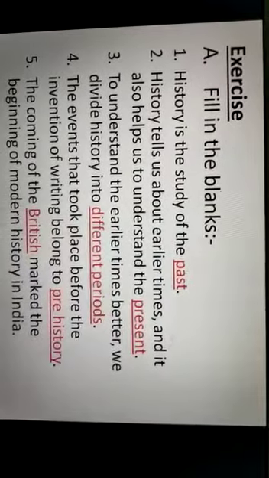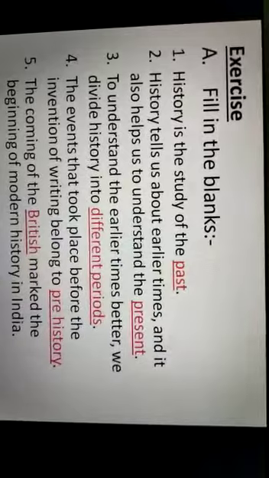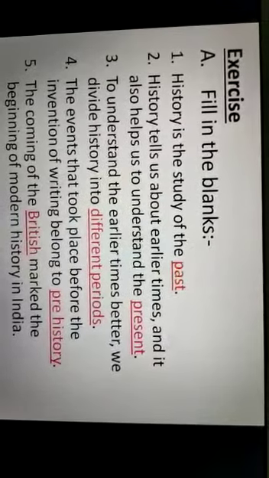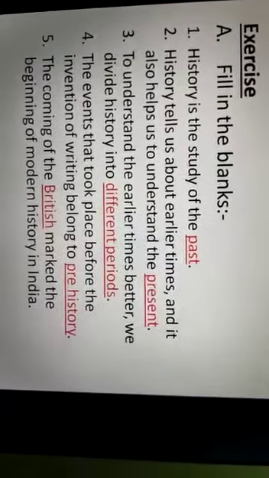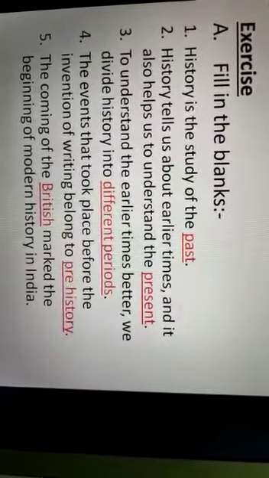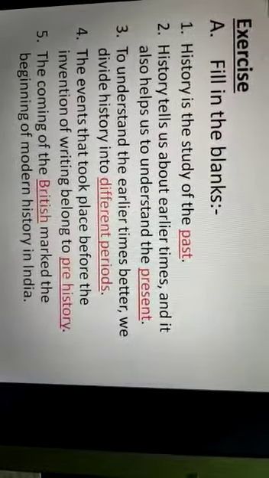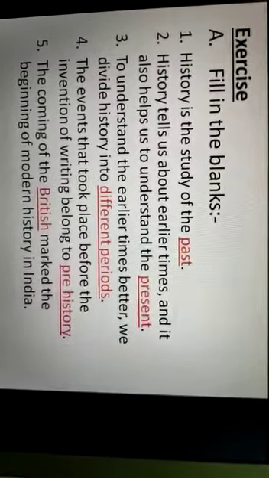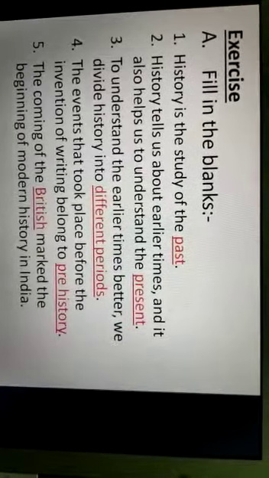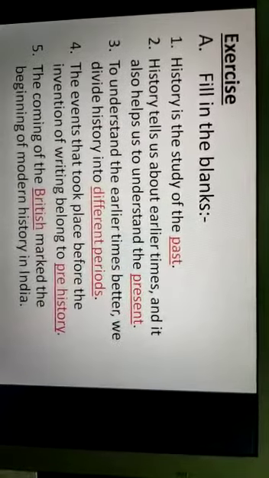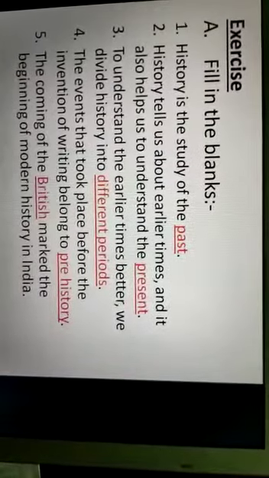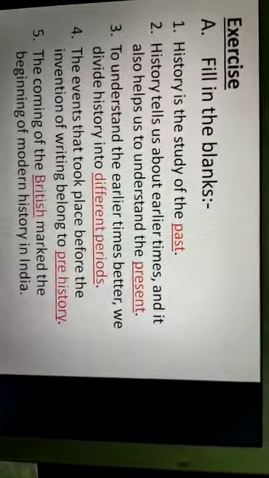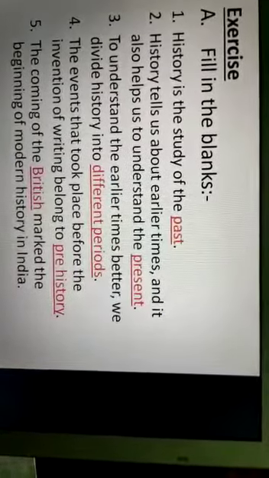Number 1, history is the study of the dash. In the dash you have to write history is the study of the past. Number 2, history tells us about earlier times and it also helps us to understand the dash. In the dash you have to write present. So the full sentence will be like that. History tells us about earlier times and it also helps us to understand the present.